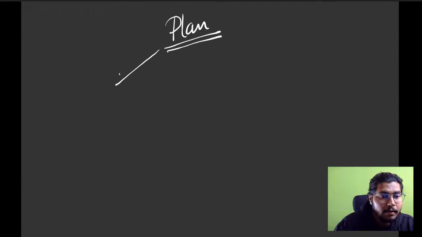We'll move on to the next topic, how to score and what should be our plan to score 135 plus or 140. Okay. Now, for the plan part, Naina, I need to check for BSc Agriculture whether PCB is enough or not. I'll put this answer in the comment section, don't worry.